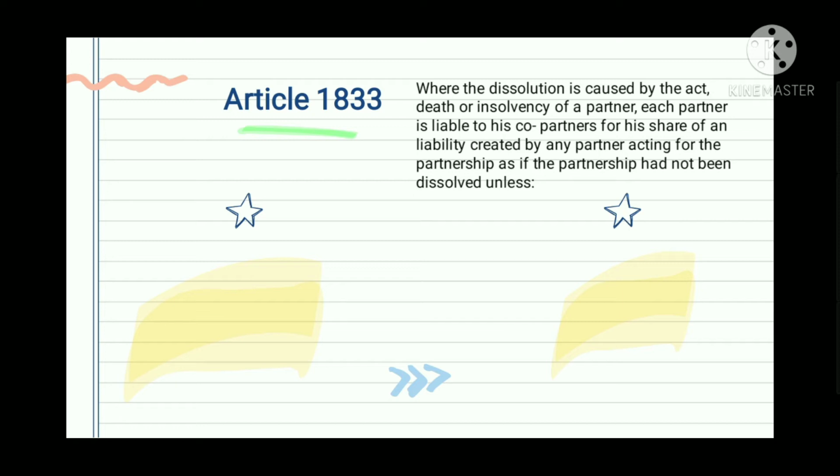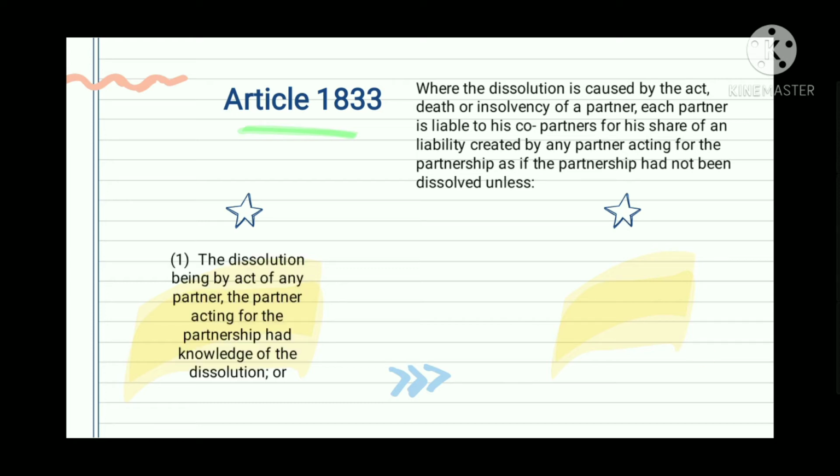And with that, if my partner acted for the partnership, the act binds the partnership and the partner as if di na-dissolve ang partnership. Unless the dissolution being by act of any partner, the partner acting for the partnership had knowledge of the dissolution. Dito naman, yung nag-cause ng dissolution is yung partner na nag-act in bad faith. And yung acting partner is may alam, kumbaga, may knowledge siya sa ginawa ng partner niya.